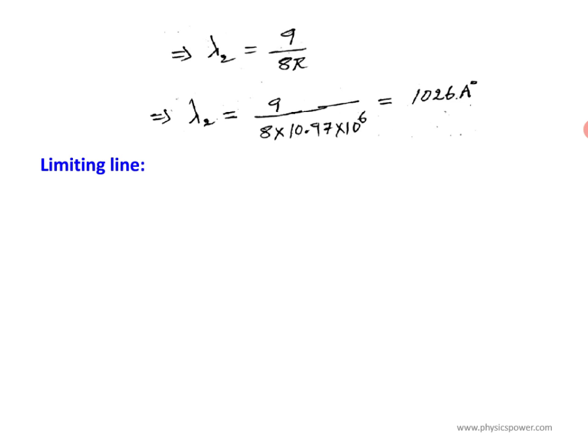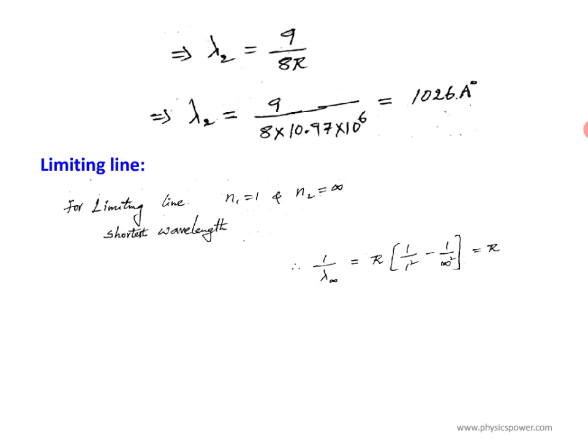Similarly, the last line, which is nothing but the limiting line. For the limiting line, the electron should jump from n2 equals infinity to n1 equals the first energy state in Lyman. That is nothing but the shortest wavelength, so n1 value is 1 and n2 value is infinity. If you substitute both values, 1 by lambda infinity equals r into 1 by 1 square minus 1 by infinity square.